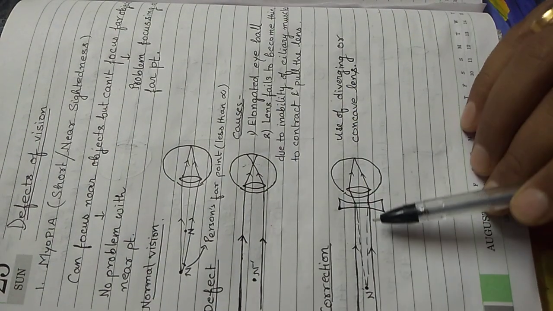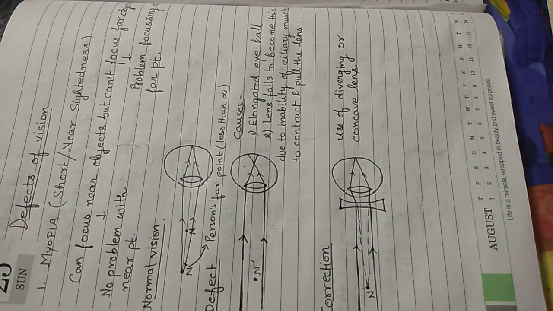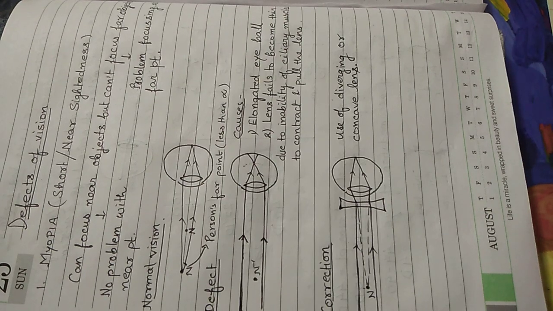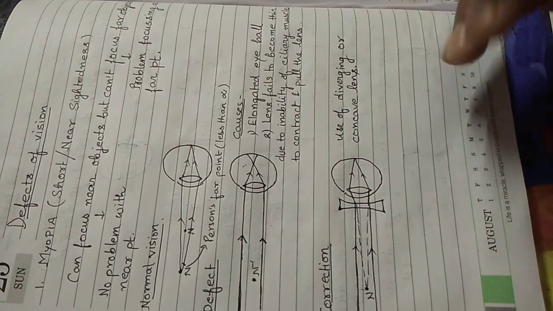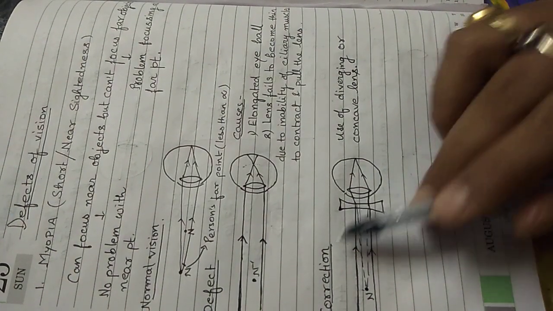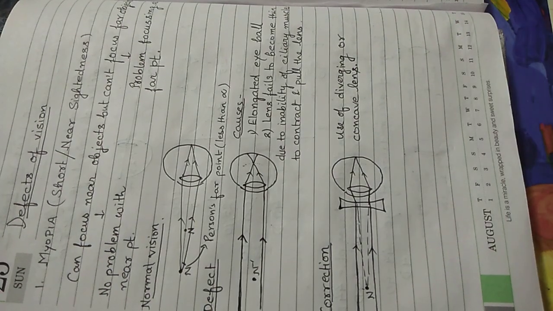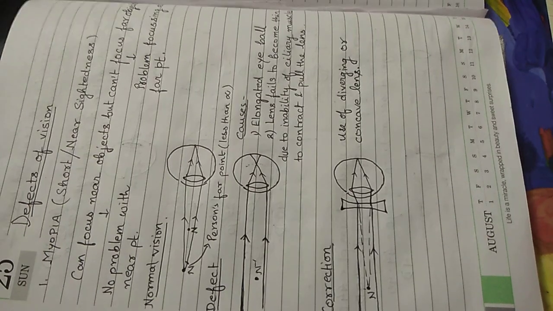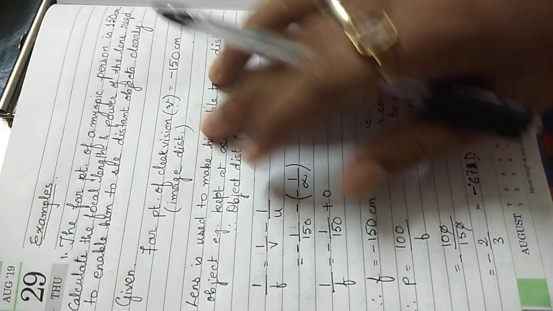So he is made to sit near. Those of you who are wearing spectacles, if you know the power, you will see most of you have your power in negative. Negative means we are using a concave lens, because a concave lens has a negative focal length, and negative focal length means negative power. Okay, now we will see two sample numericals related to myopia and hypermetropia.